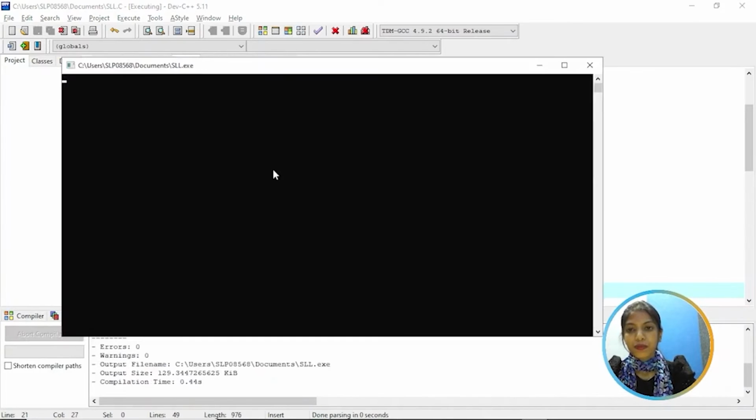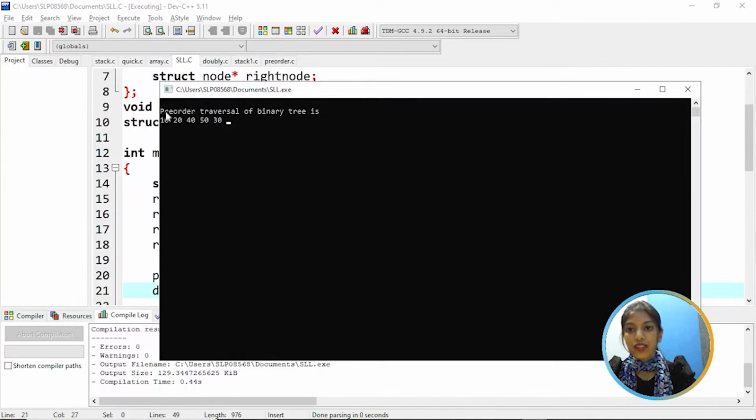So let's execute it. So as you can see, the pre-order traversal of a binary tree is 10, 20, 40, 50 and then 30. Because 30 is the right child and 10 is the root. Whereas these are the left children.